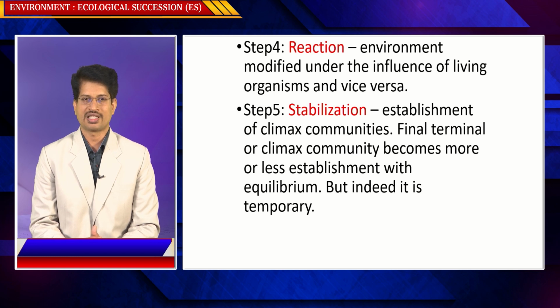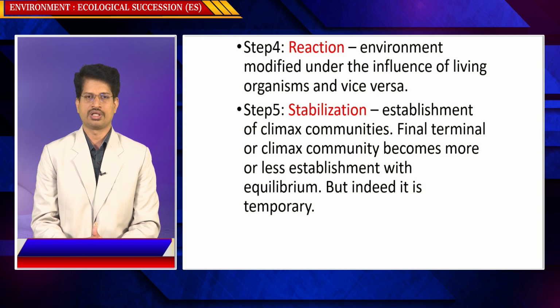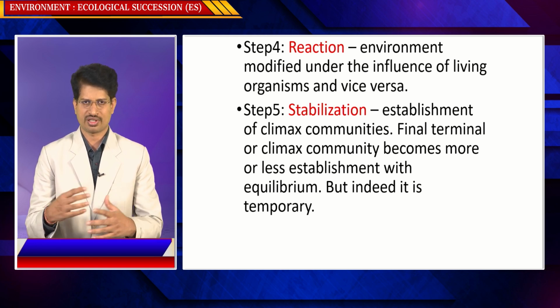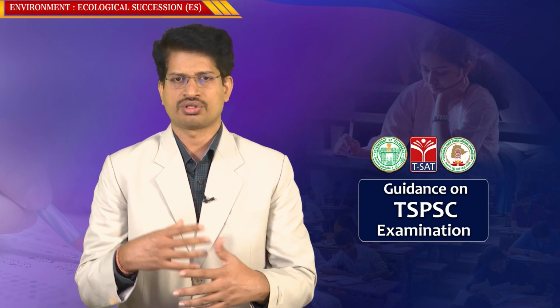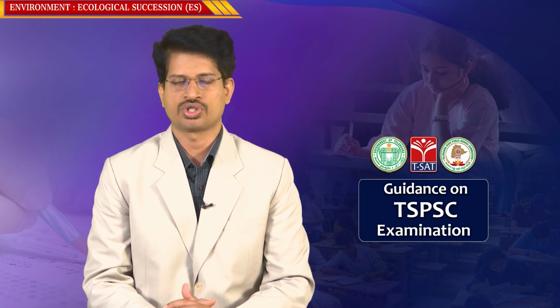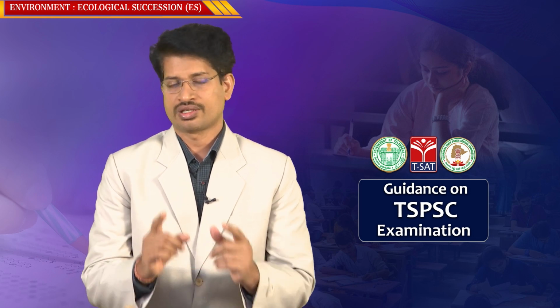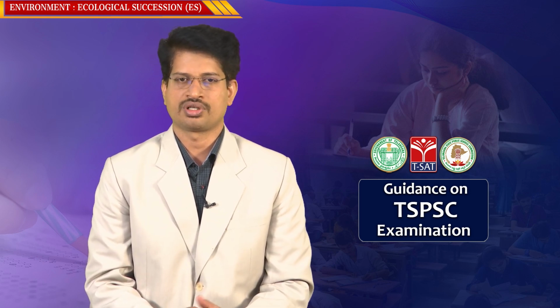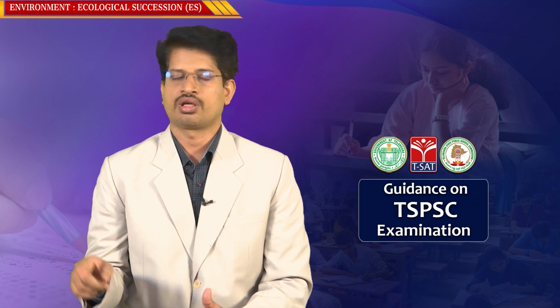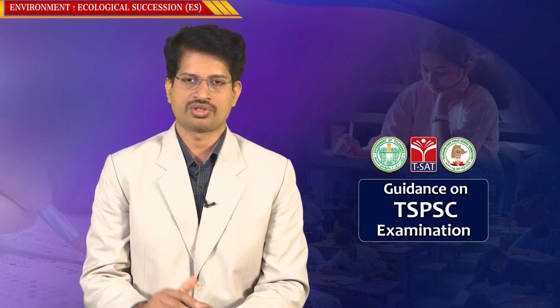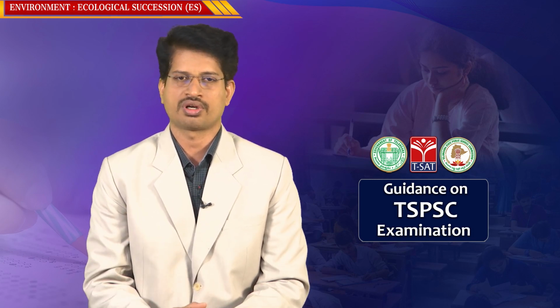Next is stabilization, the establishment of climax communities. The final, terminal or climax communities become more or less established with equilibrium, but indeed it is temporary. So after this reaction, interaction, competition and establishment, there will be a final establishment of species, described as climax communities. But one thing you need to remember: this is not a permanent stage, because succession is continuous, and different types of species re-establish themselves again in future conditions.